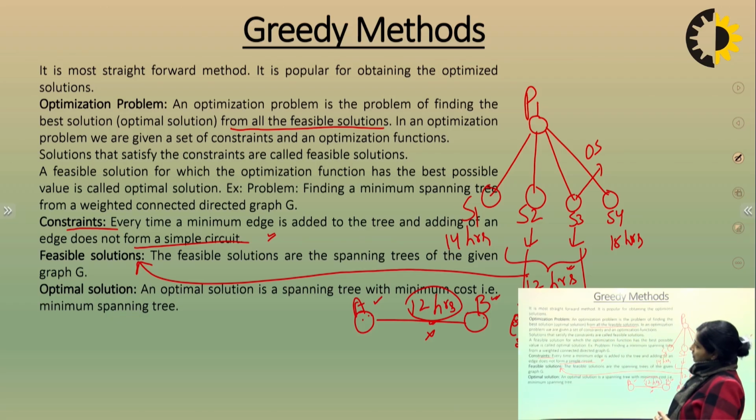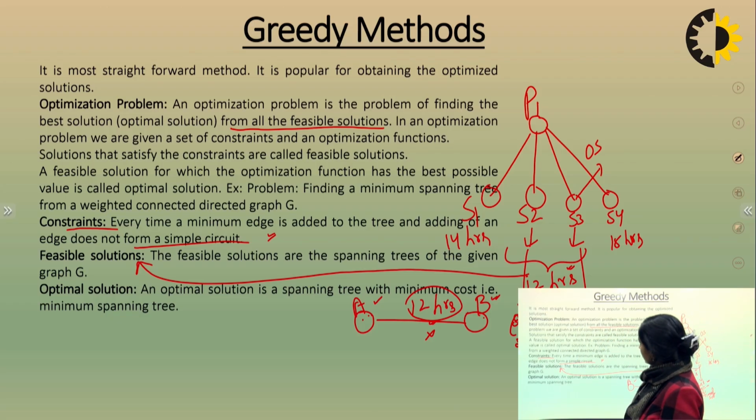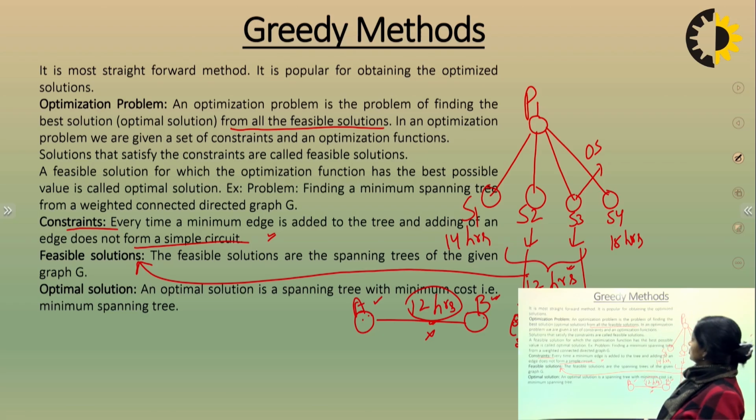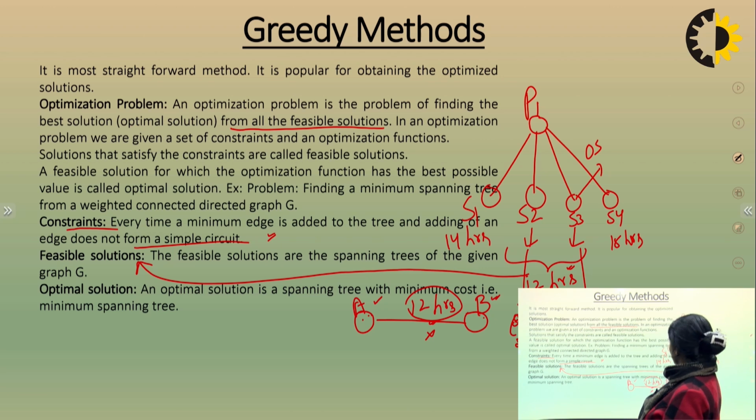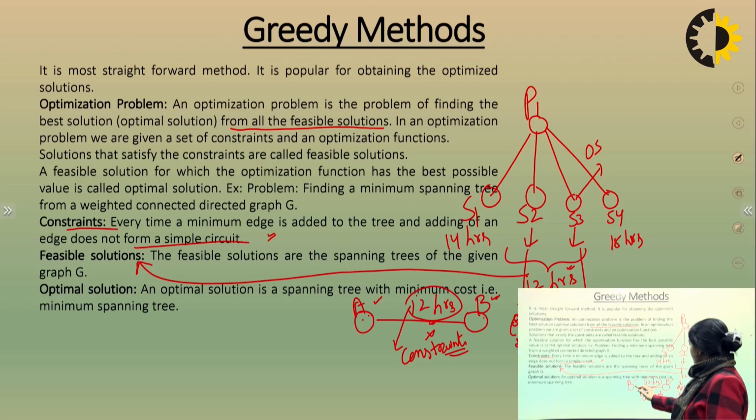In an optimization problem, we are given a set of constraints and an optimization function. Solutions that satisfy the constraints are called feasible solutions. This is your constraint, right? You are covering this distance in the minimum hours, 12 hours.